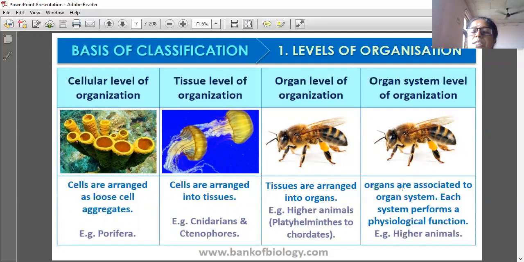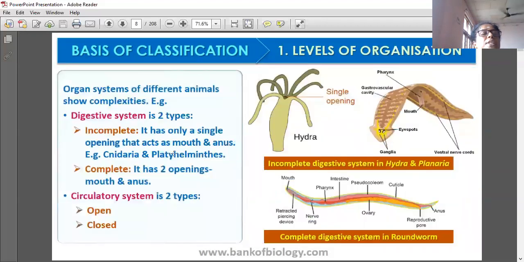Organ system level of organization: organs are associated to form an organ system. Each system performs a physiological function. Organ systems of different animals show complexities. Example, the digestive system is of 2 types, incomplete and complete. Incomplete has only a single opening that acts as mouth and anus. Example, Cnidaria and Platyhelminthes. Complete has 2 openings, mouth and anus. The circulatory system is also of 2 types, open and closed.